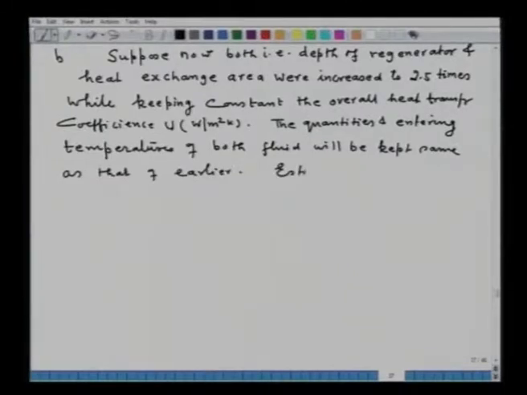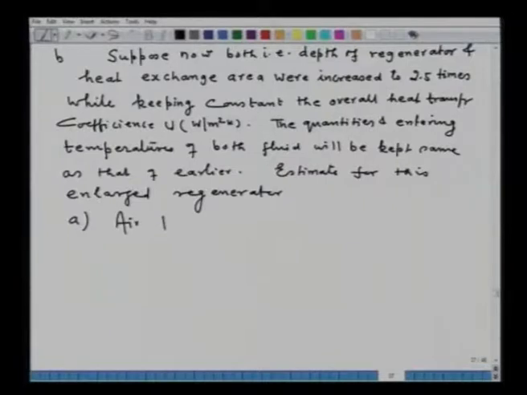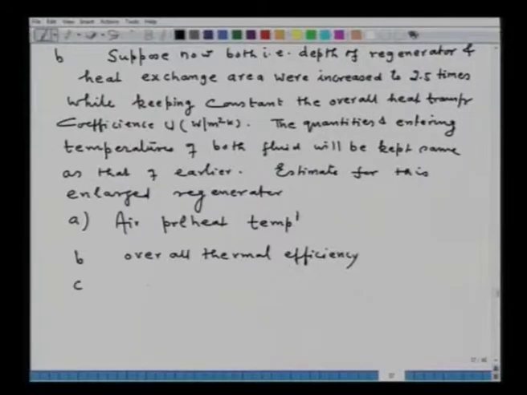Now estimate for this enlarged regenerator: A, air preheat temperature, B, overall thermal efficiency, and C, relative thermal efficiency. So now you have to solve this particular problem.